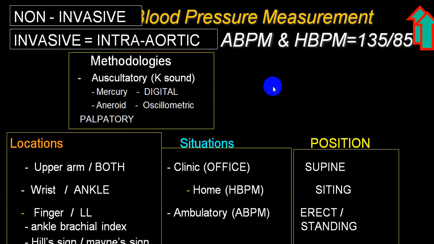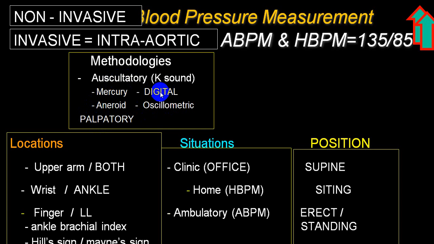Now we go to the different terminology. I've already mentioned the auscultatory method, which we do by Korotkoff sounds. Different types of instrument: mercury, digital, aneroid, and oscillometry. Technology wise, we use techniques that are auscultatory, oscillatory, and palpatory, of which the auscultatory is the most accurate.